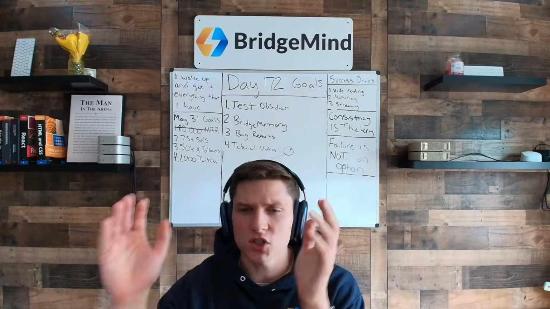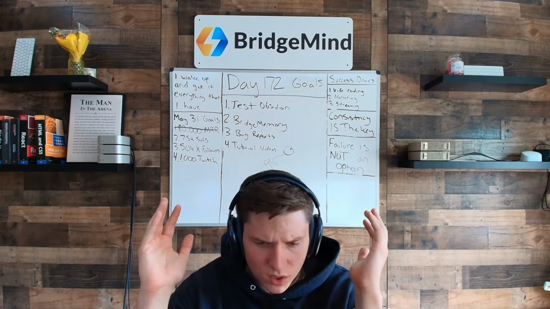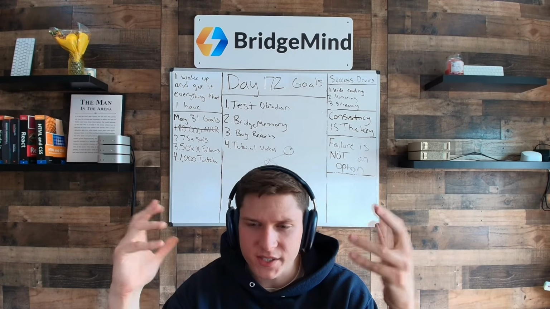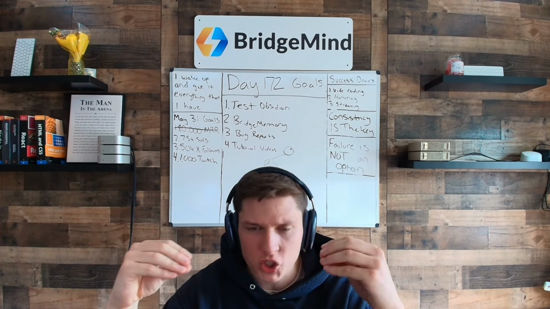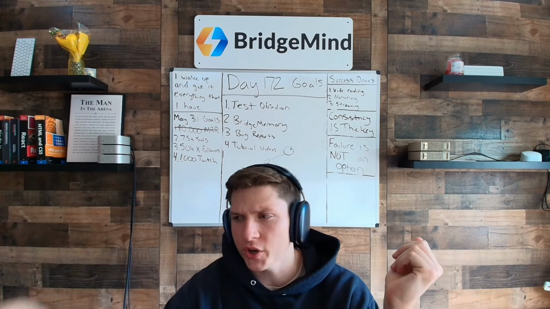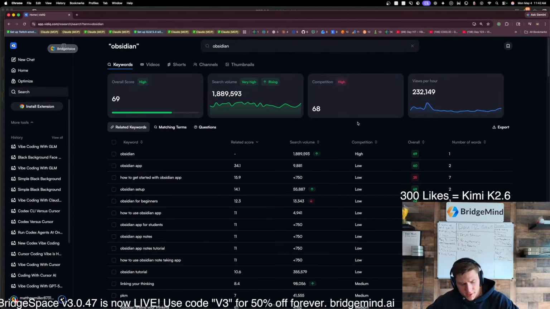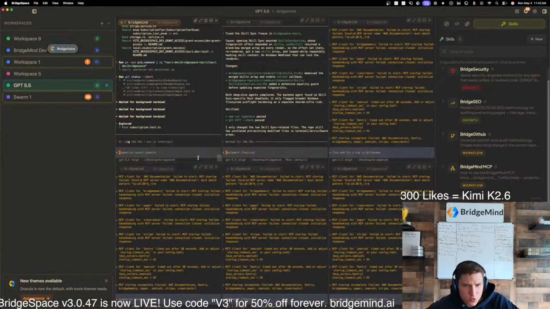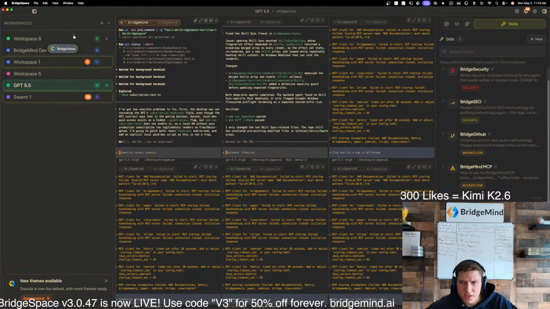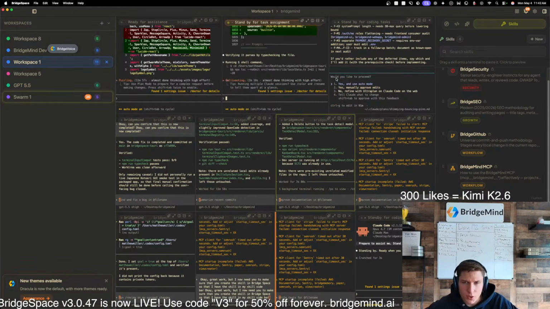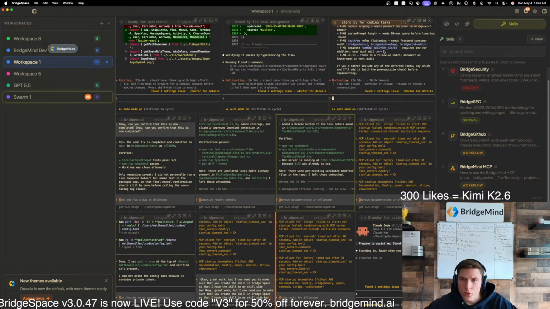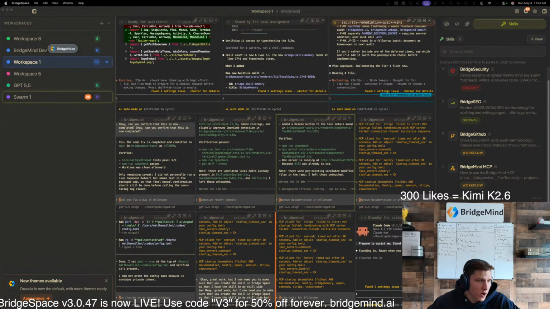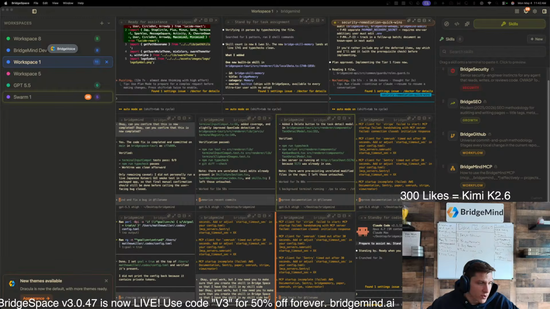This is why BridgeSpace is so powerful. You just add in BridgeMemory. It's literally embedded inside of BridgeSpace, and now you have a memory system for all your agents. That's really the big thing that we're doing today: we're building that out. We're also going to make some more product tutorials and put those up. Let's put this in auto mode real quick. But yeah, you may be surprised at how many people are actually enjoying Obsidian. There's a lot of people that like it.